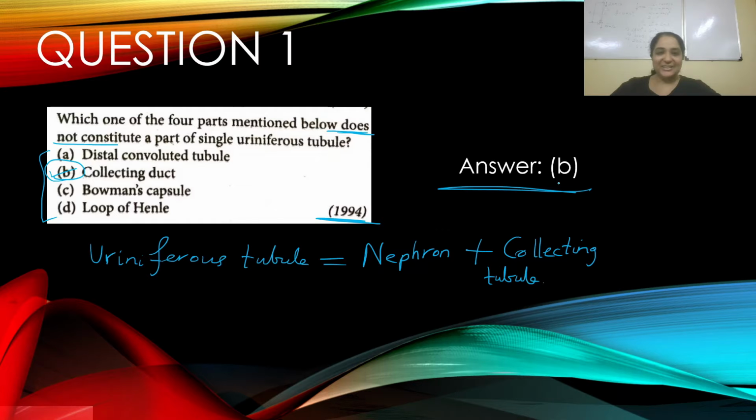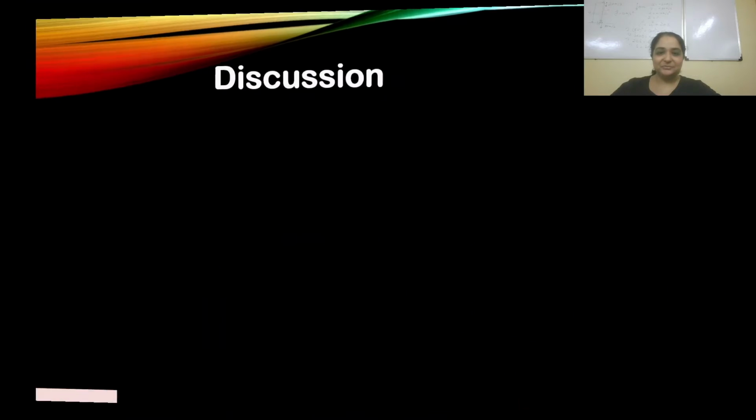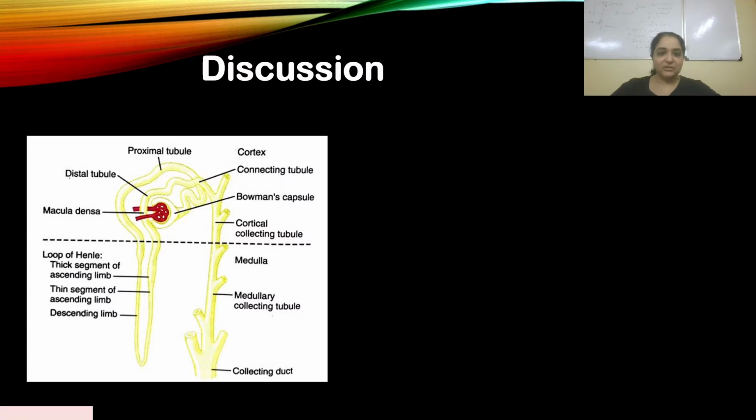Let's look at the discussion. Here you have a diagram of nephron, and that includes the collecting tubule as well as the collecting duct. I'm sure if you watched part 1 of my series, you would be familiar with this diagram. It's taken from Guyton's textbook of medical physiology.